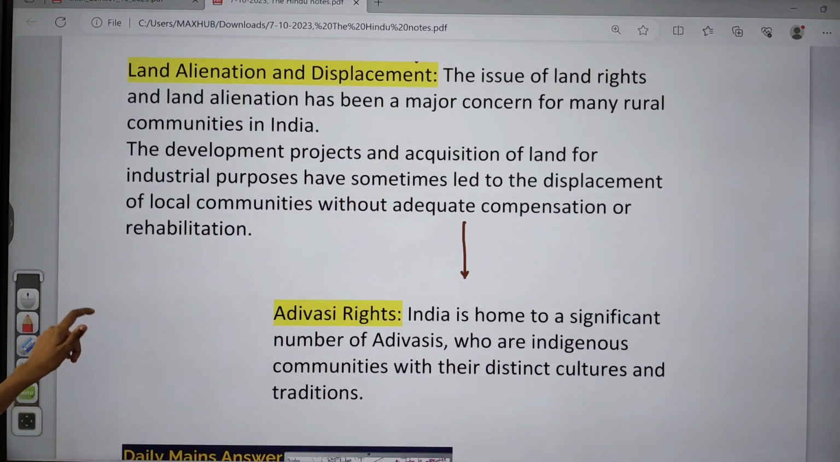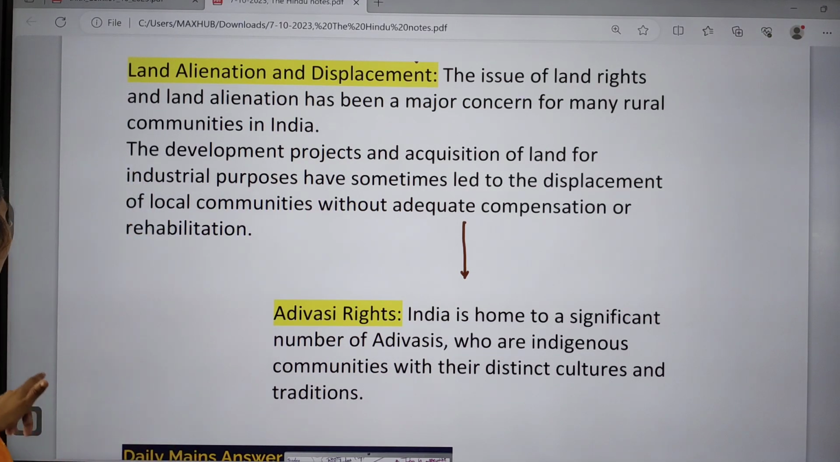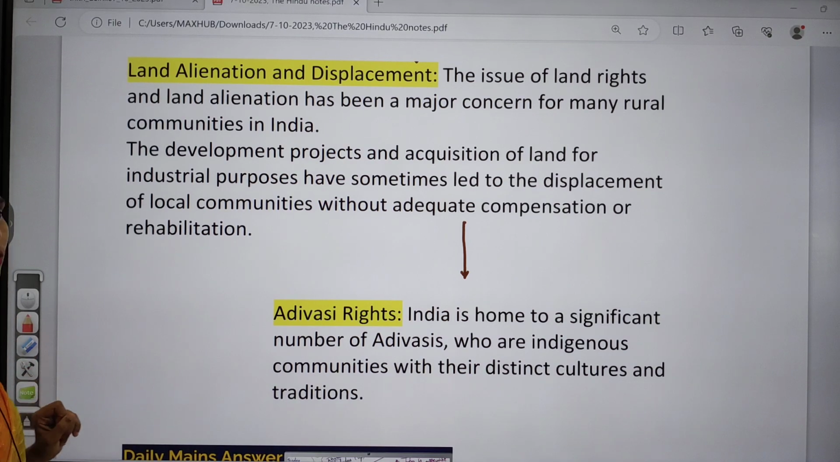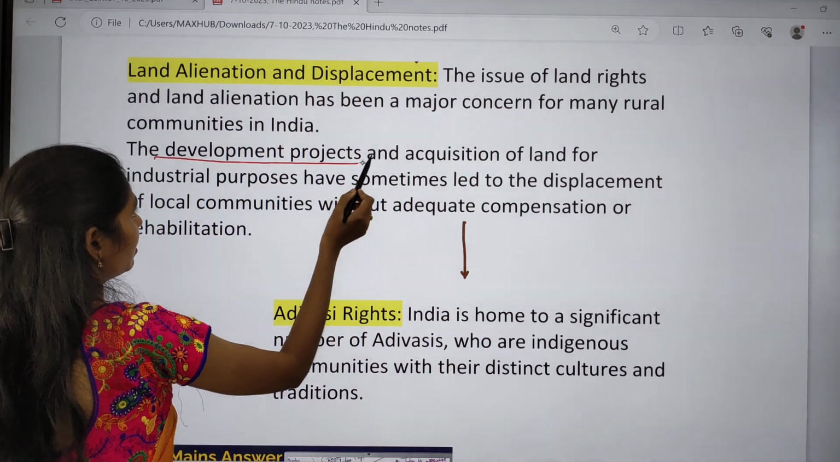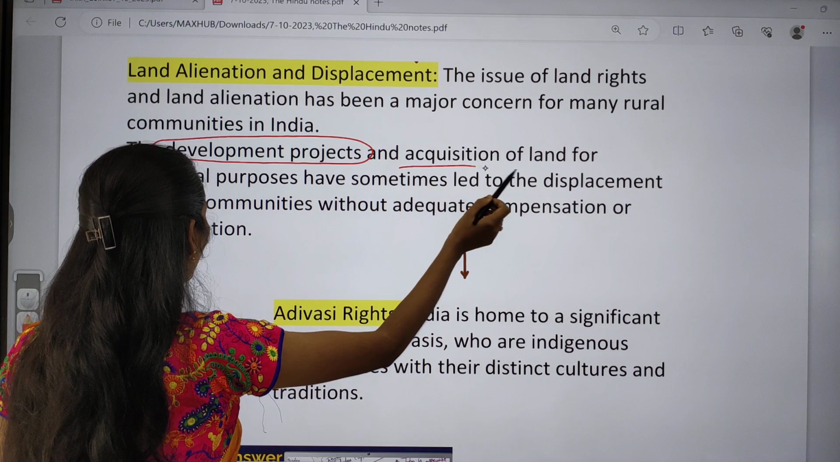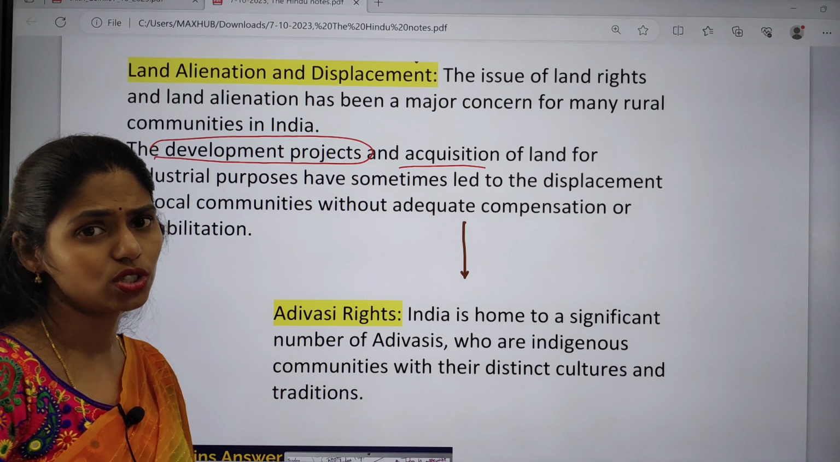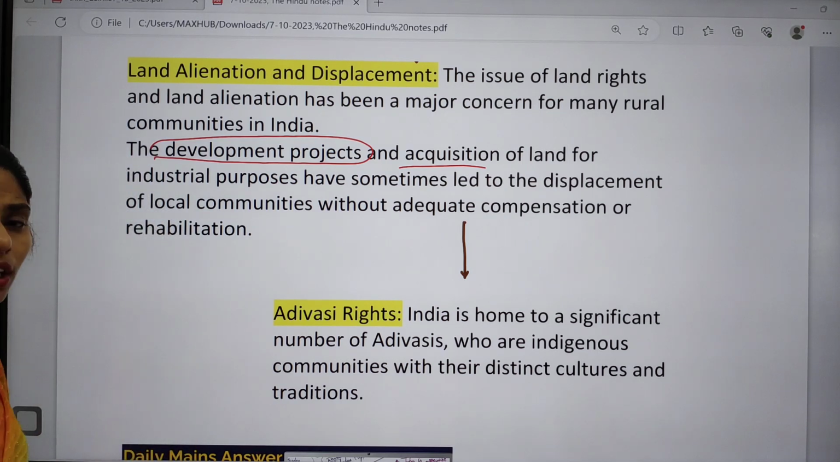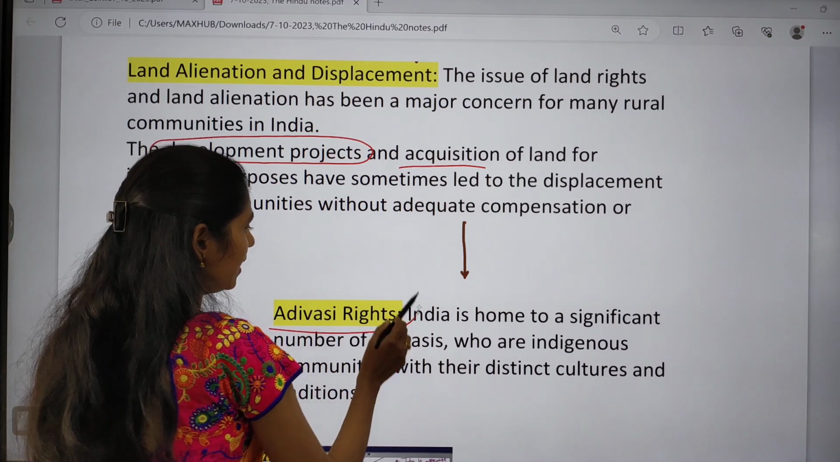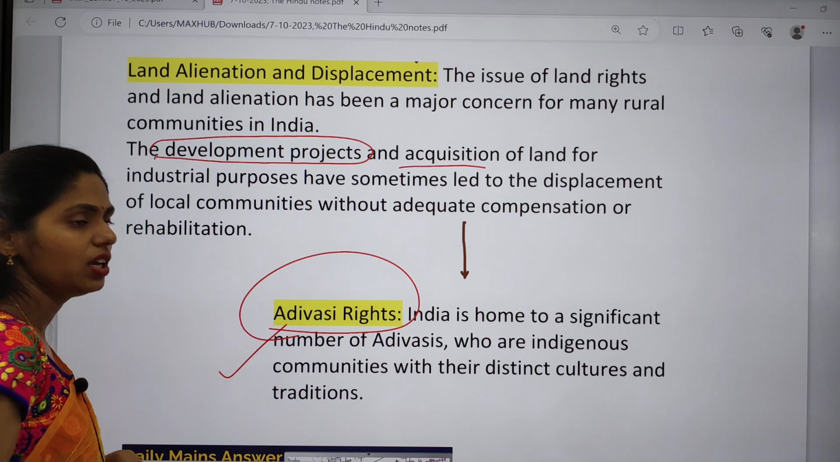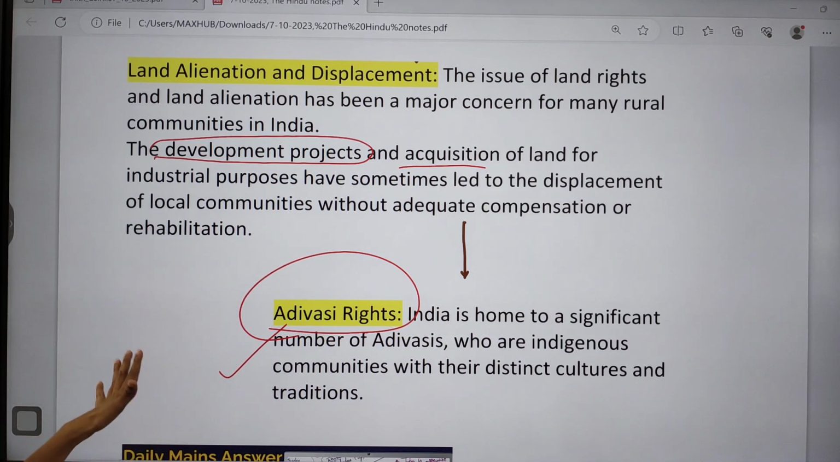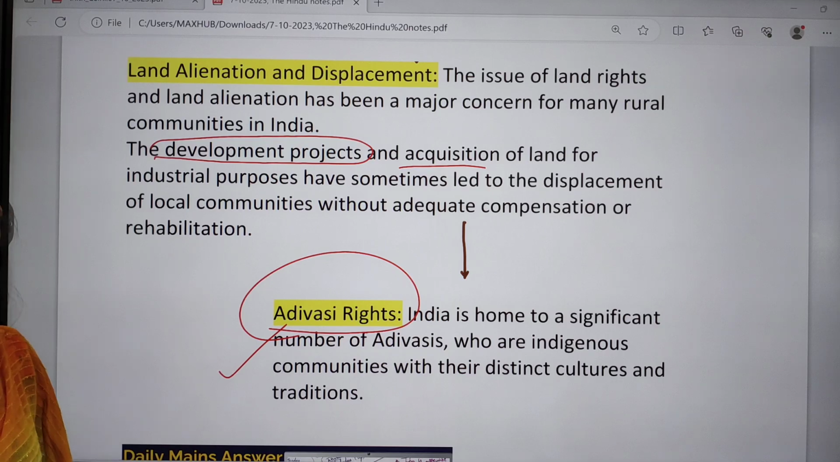And there is land alienation and displacement of people. The issue of land rights and land alienation is one of the major causes of concern for rural communities. Whenever we come up with developmental projects, there will be acquisition of land. Because of this, many times these people are displaced from their original habitats, and they do not get adequate compensation and rehabilitation as well. Adivasis' rights are mainly affected. Because of all these reasons, yes, there is a rise of Naxalism.